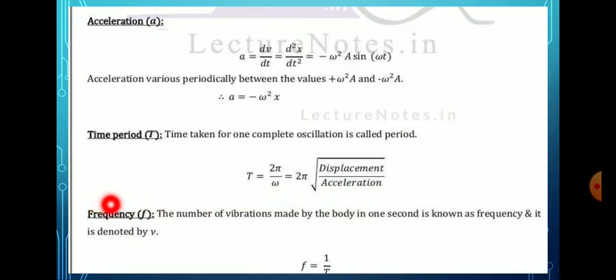Then frequency, that is denoted as f. The number of vibrations made by the body in 1 second is known as frequency. It is denoted by nu. f = 1 by T.